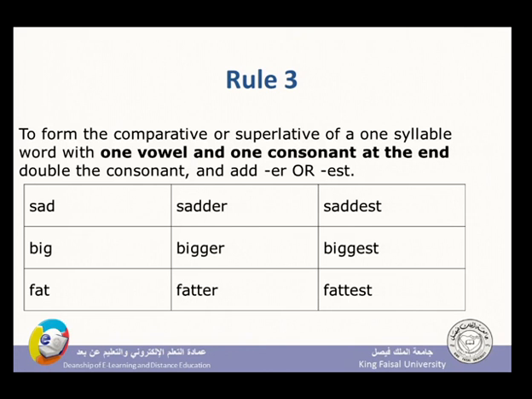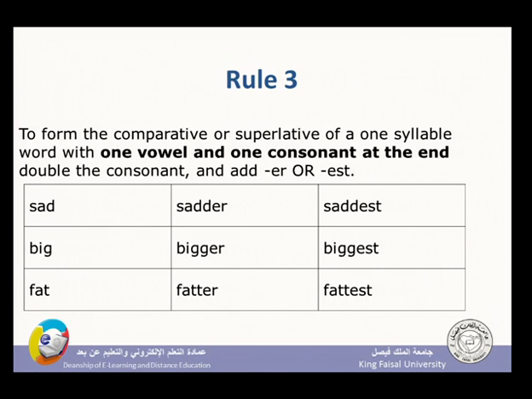To form the comparative or superlative of a one syllable word like sad, big or fat, with one vowel and one consonant, one vowel, A in the first example, I in the second, and A in the third, and one consonant at the end, double the consonant and add ER or EST.